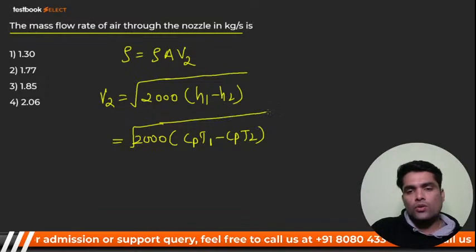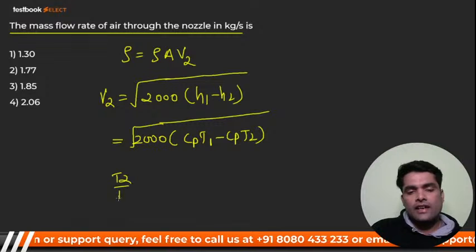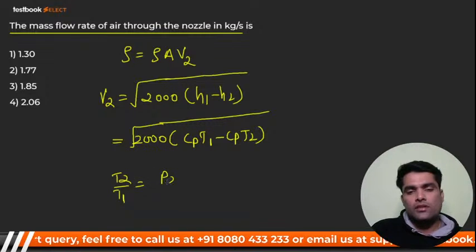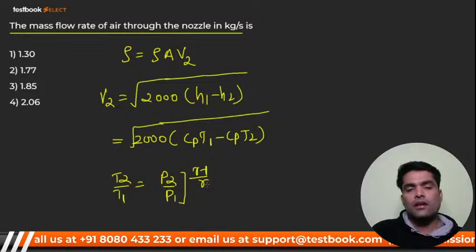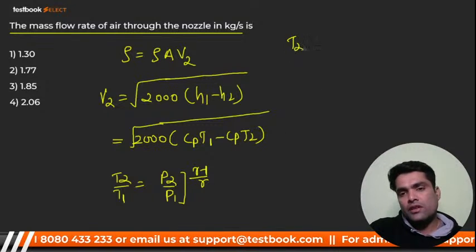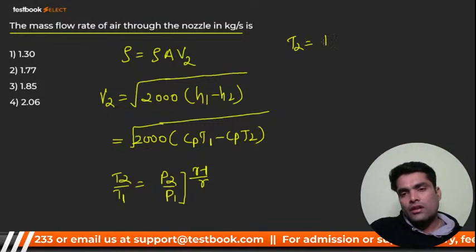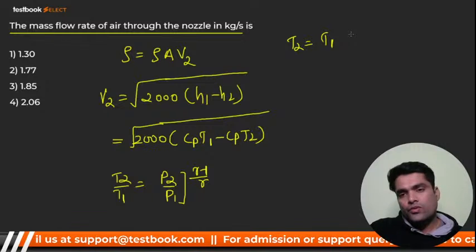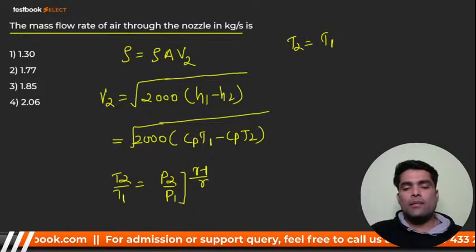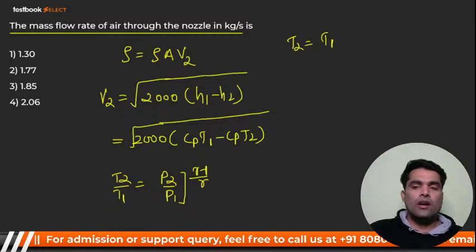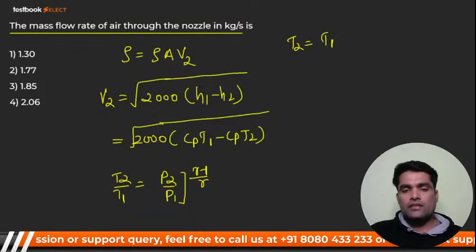But you don't know T2. So you can write that it is an adiabatic process. So T2 by T1 is equal to P2 by P1 raised to power gamma minus 1 upon gamma. That means T2 is equal to T1 into P2 by P1 raised to power gamma minus 1 upon gamma, right? So now, how can we solve this?